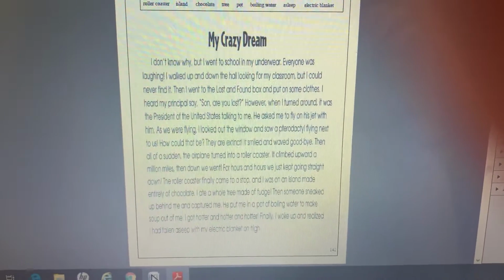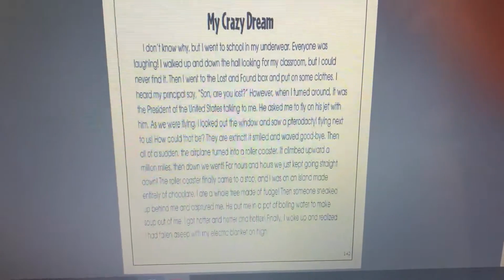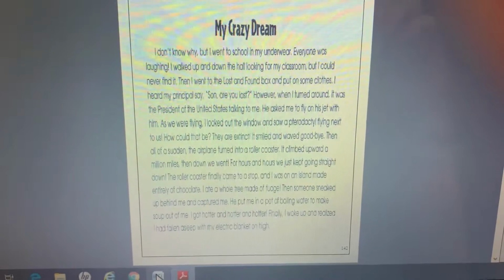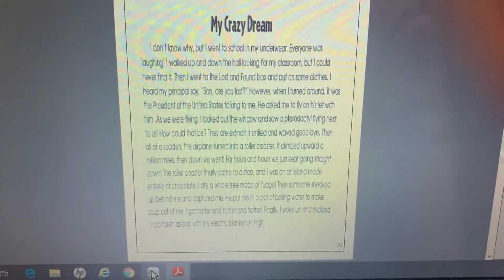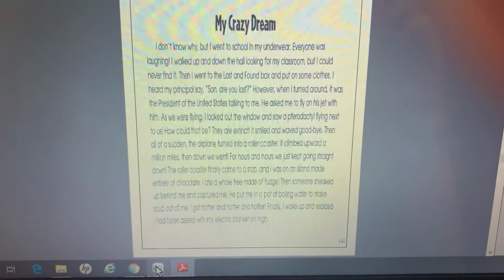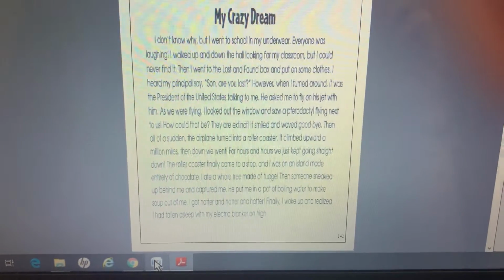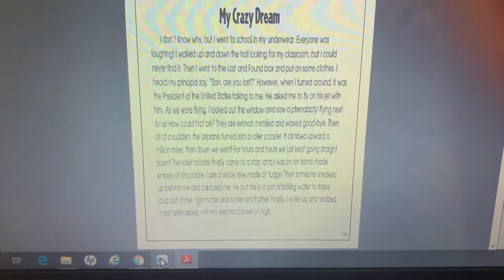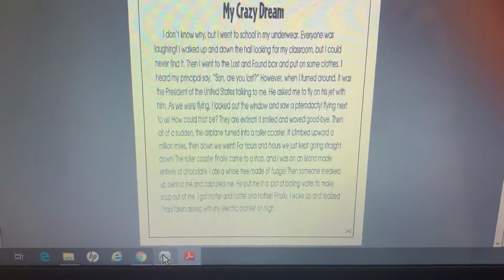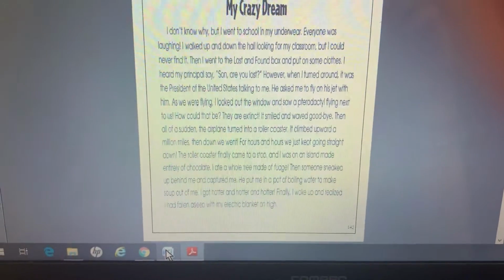Then, all of a sudden, the airplane turned into a roller coaster. It climbed upward 1,000,000 miles. Then down we went. For hours and hours, we just kept going straight down. The roller coaster finally came to a stop, and I was on an island made entirely of chocolate.